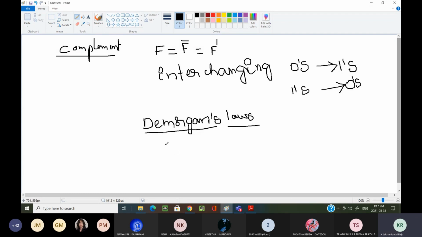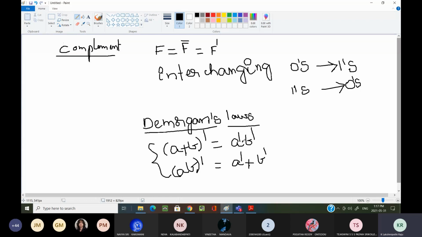Now see here, the De Morgan's laws are nothing but: (a plus b) whole complement equals a complement dot b complement. In the same way, (ab) whole complement equals a complement plus b complement. These two are the De Morgan's laws.